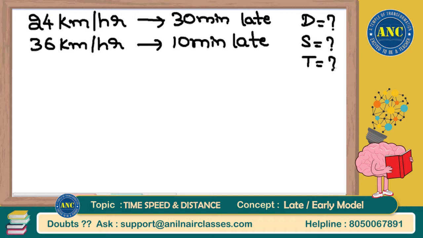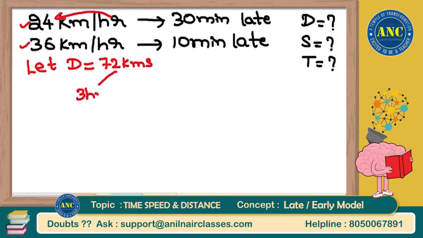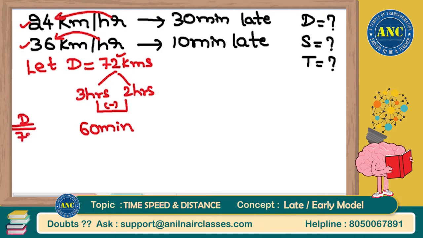Everyone should listen to this carefully, sir. Jagdish, please listen a little more carefully, because you might not have understood distance. Listen carefully. I know the distance is fixed, so I will assume the distance as the LCM of 24 and 36, which is 72 kilometers. At 24 per hour, 72 is 3 hours. At 36 per hour, 72 is 2 hours. The difference in both days is 3 hours minus 2 hours, which is 1 hour. 1 hour is 60 minutes. Distance is assumed as 72 kilometers.